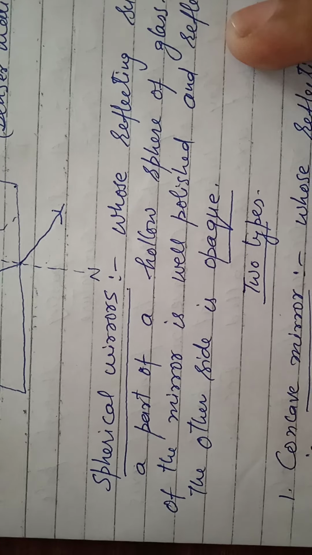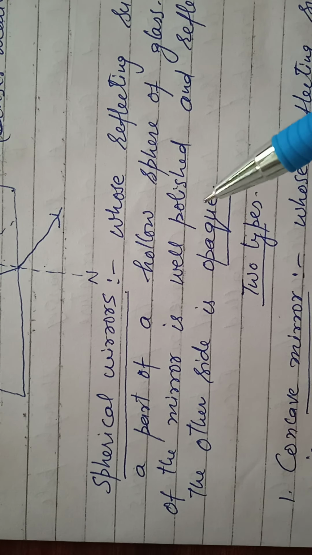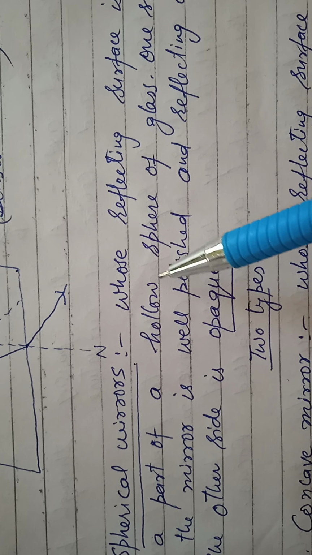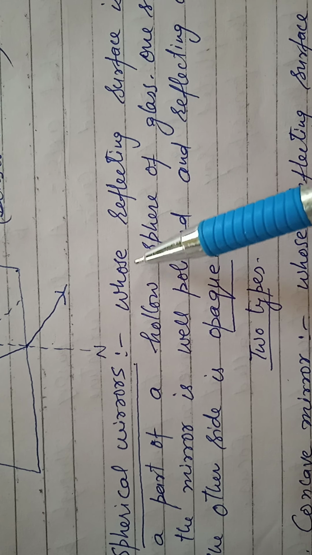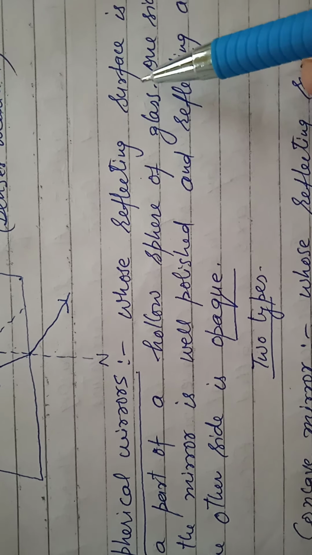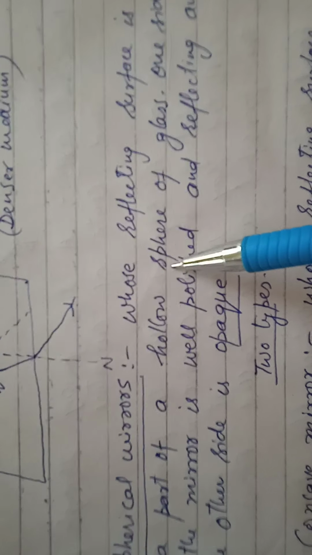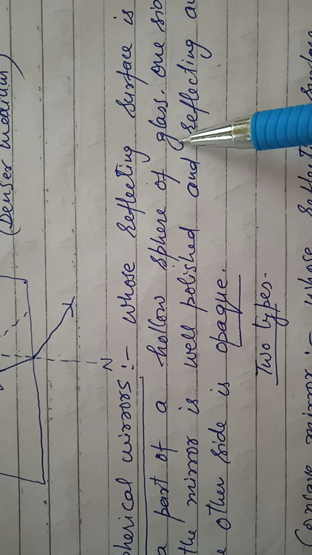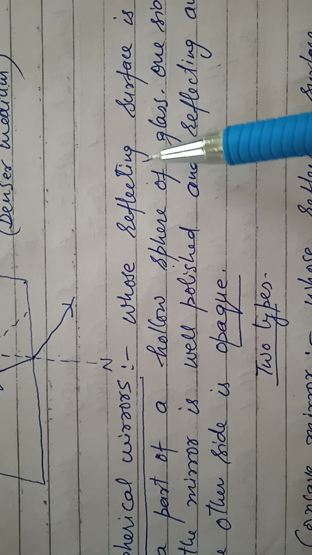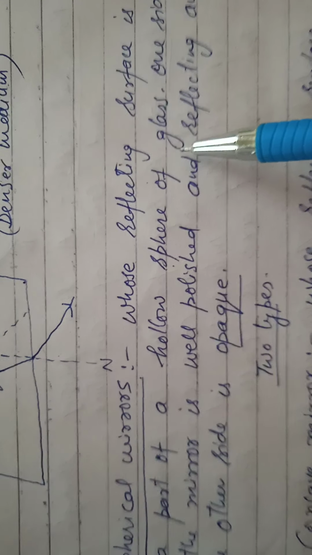Now the main topic is here, the spherical mirrors. Spherical mirrors are those whose reflecting surface is a part of a hollow sphere of glass. The reflecting surface will be part of a hollow sphere of glass.